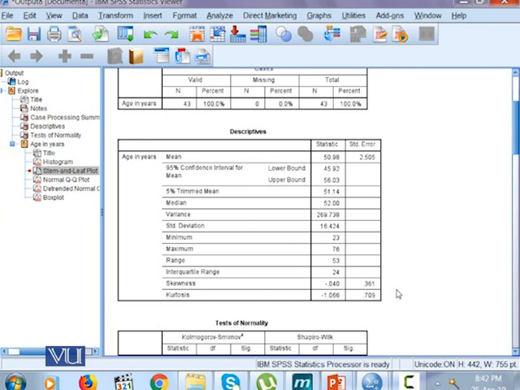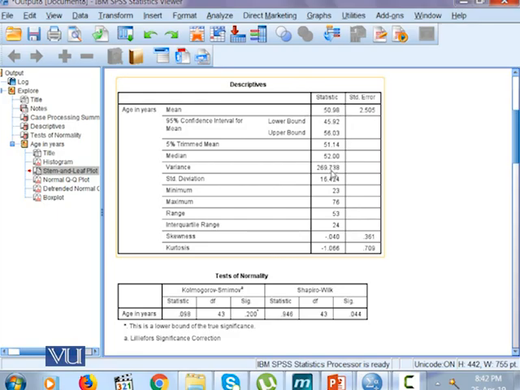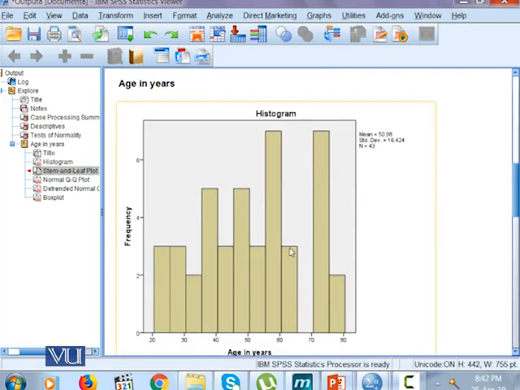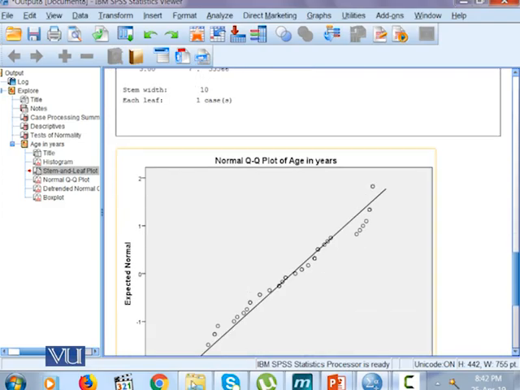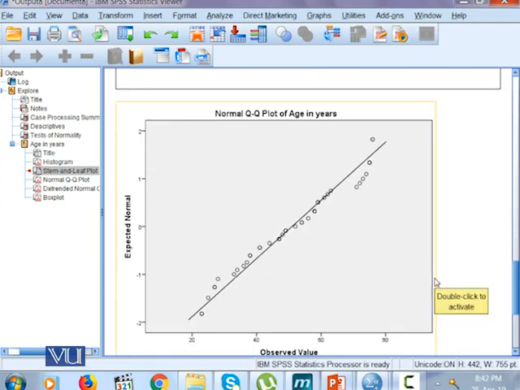One needs to know very clearly that all the descriptive measures, whether it is mean, median, skewness, kurtosis, histogram, stem and leaf plot, or normal QQ plot, all these measures gave us a fairly good hint at determining if the age variable in this population follows the normal probability distribution or not. At least right now, looking at this output, we can say that in our given sample, our variable age does not follow the normal probability distribution because we have strong evidence so far.